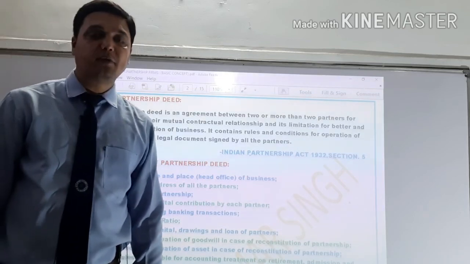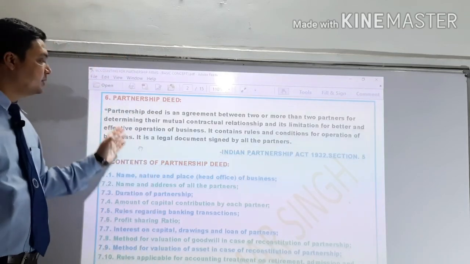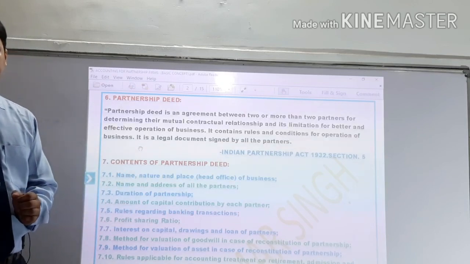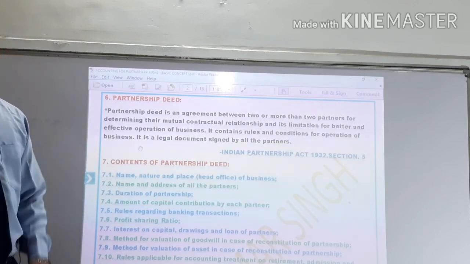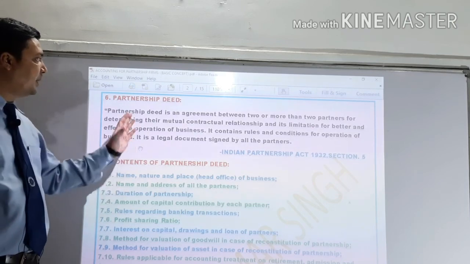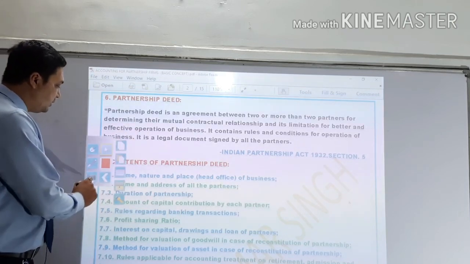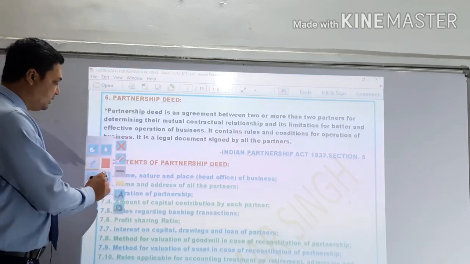So simply, we have to know the meaning of partnership. Partnership means a relation among the persons who have agreed to share the profit of a business. That is known as the partnership. And the second word that we have to use here is the deed.